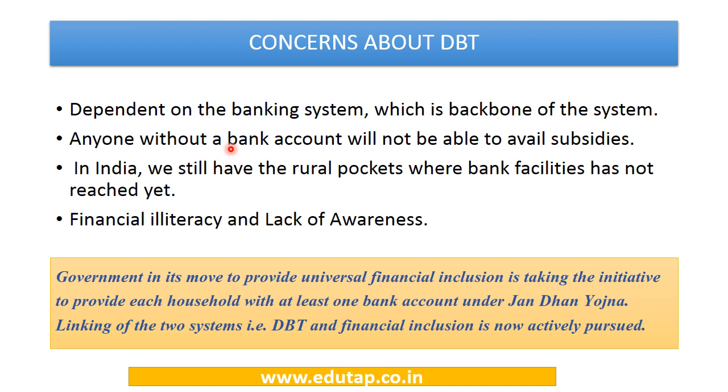Plus, there is financial illiteracy and lack of awareness among people regarding this scheme. So this is another concern about this scheme. The government, in its move to provide universal financial inclusion, is taking the initiative to provide each household with at least one bank account under the Jan Dhan Yojana. And once the households have a bank account, they will be actively pursued under the direct benefit transfer scheme.